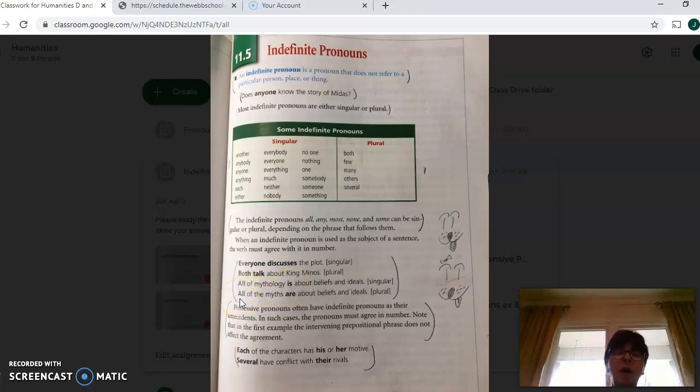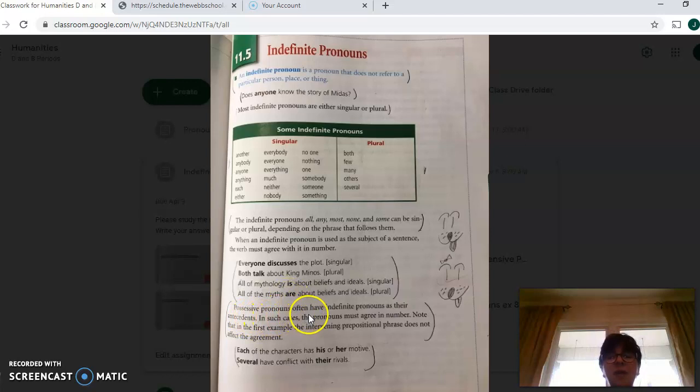Then we have, "All of the myths are about beliefs and ideas." Again, all can be singular or plural, so we have to look at the phrase that follows it. "Of the myths." Myths is plural, so therefore we need the plural verb are.